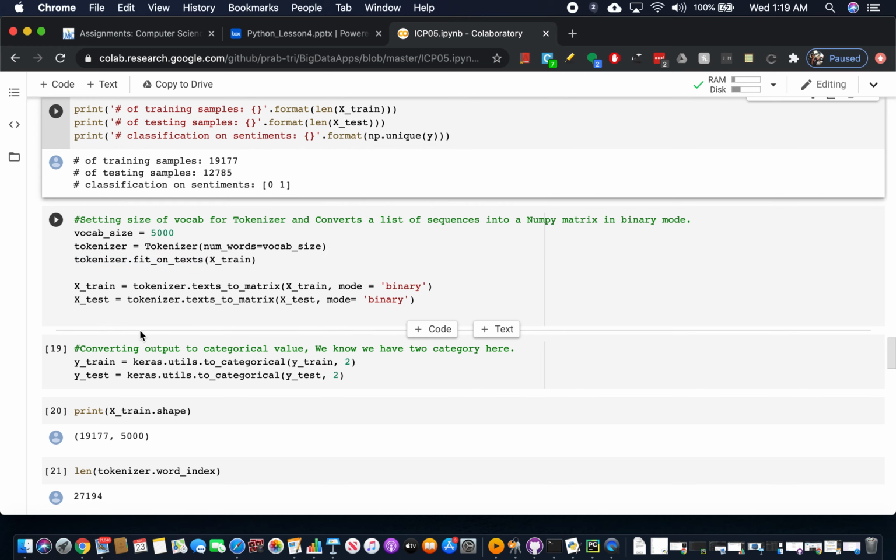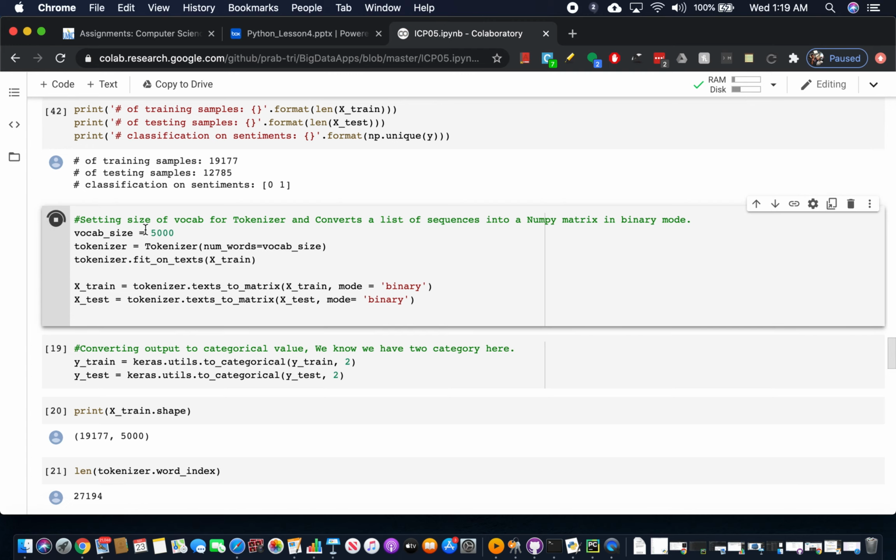Okay, so here is the main thing where we are going to implement the model. For the model, the input should be in matrix form. So we have defined the vocab size as 5,000 and the tokenizer, and we have given num_words as the vocab size here.